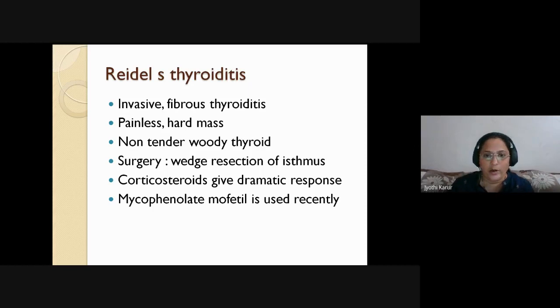What is Riedel's thyroiditis? It's also called woody thyroiditis. There is excessive fibrous tissue deposition. Throughout its course, it is a painless, hard mass, non-tender woody thyroid. So here the pressure symptoms predominate. So you have to remove the isthmus. The patient will get dramatic relief even with the corticosteroids. So the latest drug used is mycophenolate mofetil. Okay.